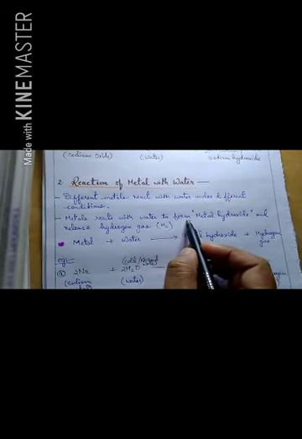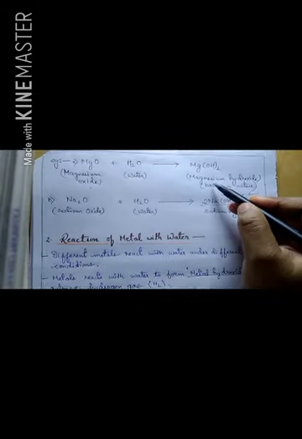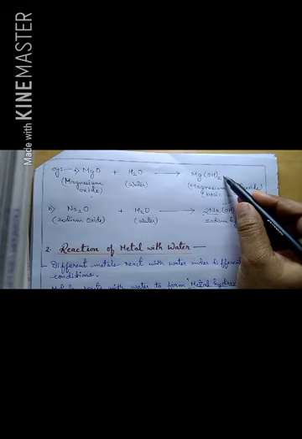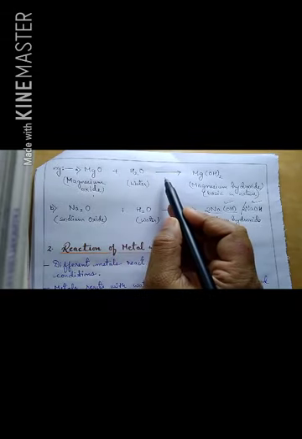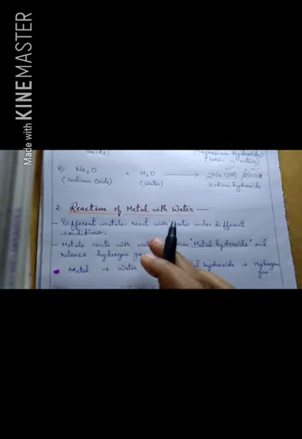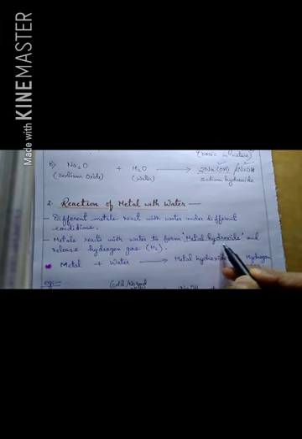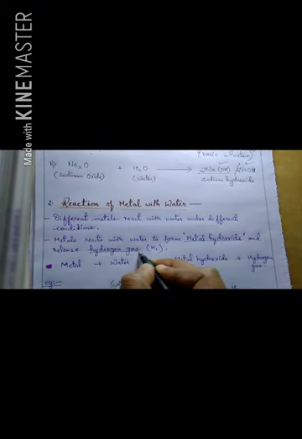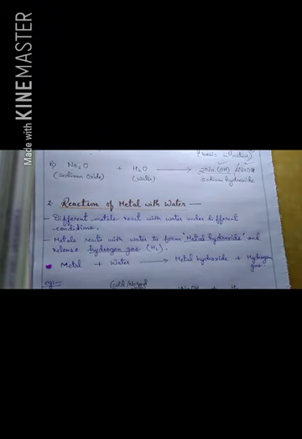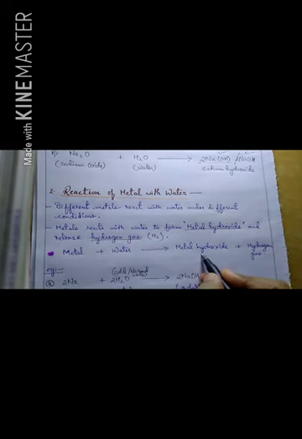Metal reacts with water to form metal hydroxide. Yes, the same metal hydroxide that you have seen here. This metal hydroxide was formed when the metal oxide was reacting with water. But here, when you simply add metal to the water, it forms metal hydroxide, and along with the metal hydroxide, what else is formed? It releases hydrogen gas, that is your H2. So metal with water, I have written the formula: it forms metal hydroxide and hydrogen gas is released.